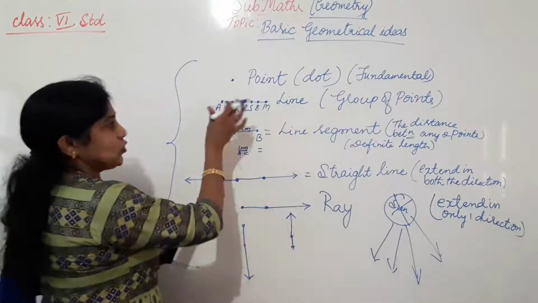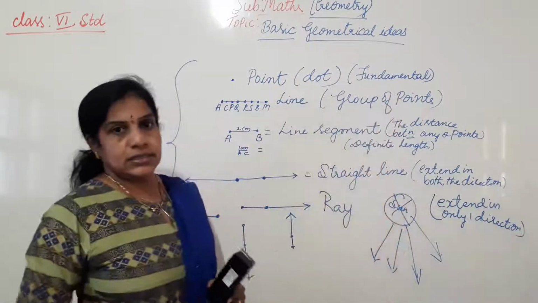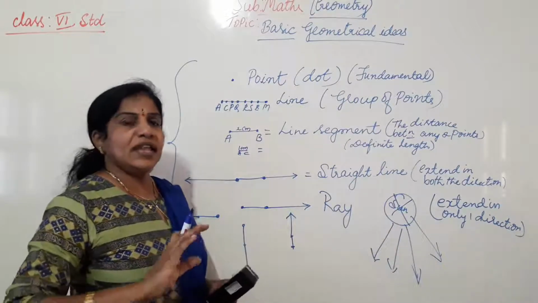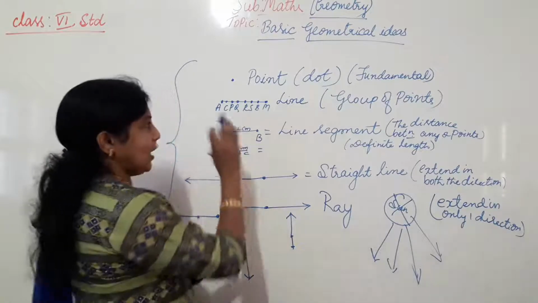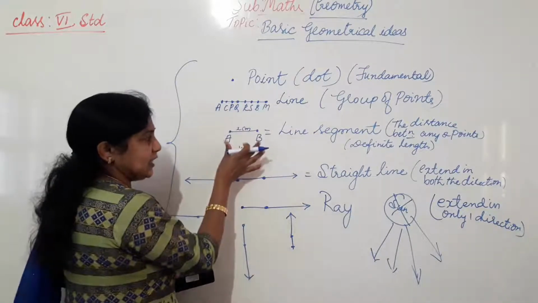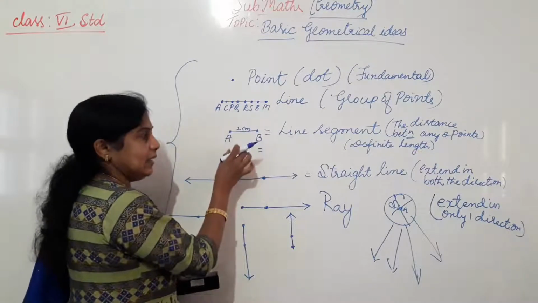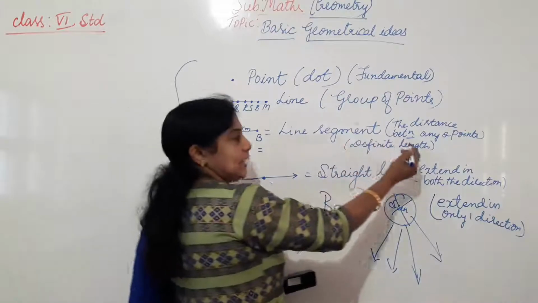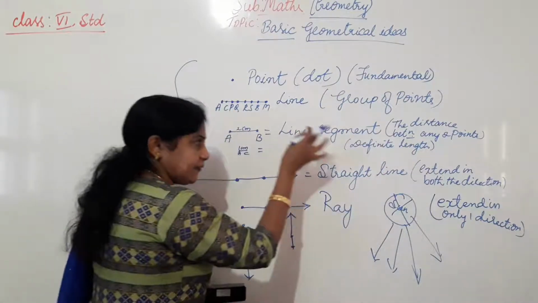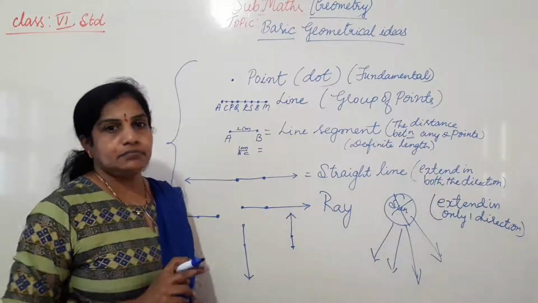Okay. If we join many points, it becomes a line. So a line is a group of points, with no starting or ending point. We can write as many points as we want and join them, and it becomes a line. Among the many points, if we select the distance between any two points and name them by letters, that distance between the two points is a line segment, and it has a definite length. It has one starting point and one ending point.